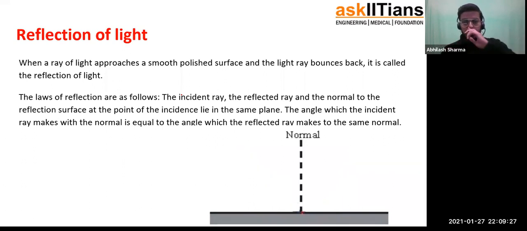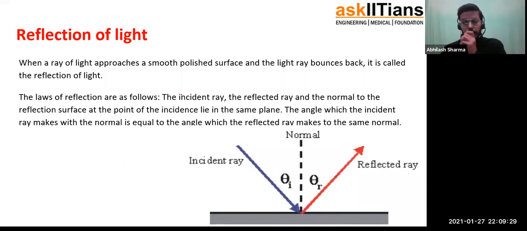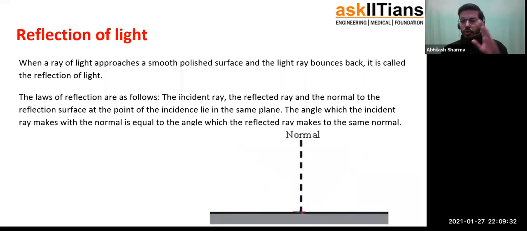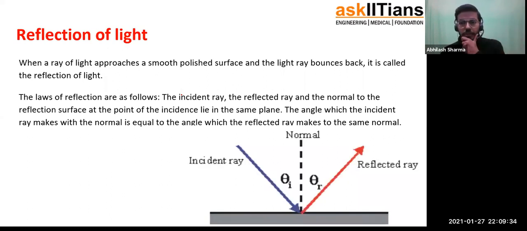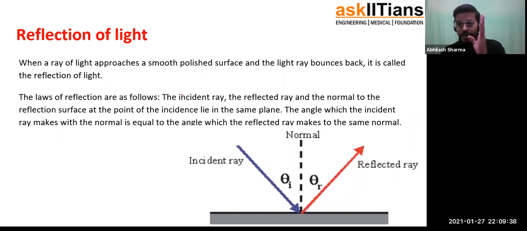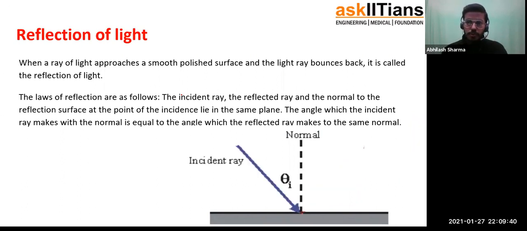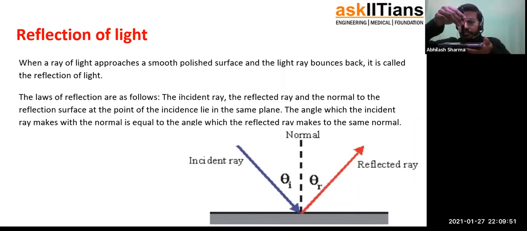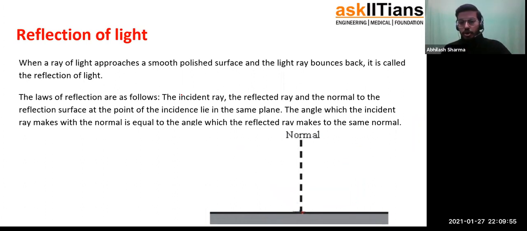So, a plane surface, incident ray comes in. Then how do we know what angle this incident ray is coming in? So then we have another term called normal, another line. Why is it called normal? Well, the word comes from the fact that the normal is always perpendicular to the surface. So if this is our reflecting surface, the normal will be at 90 degrees, the dotted line as you see in the diagram. So that's the normal.